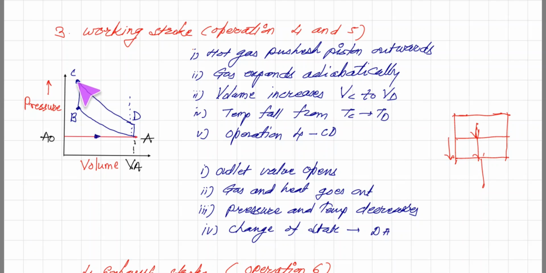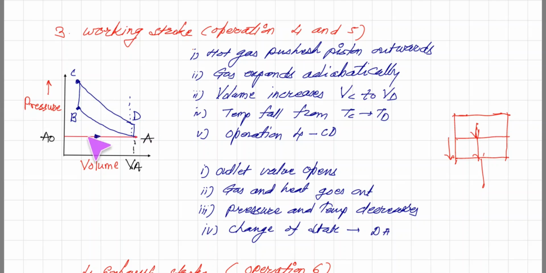Here the piston moves outward due to the inside pressure of the gas. Volume increases from C to D, and obviously when volume increases, temperature falls, from Tc to Td. This is the operation CD. So operation 4 is from C to D.